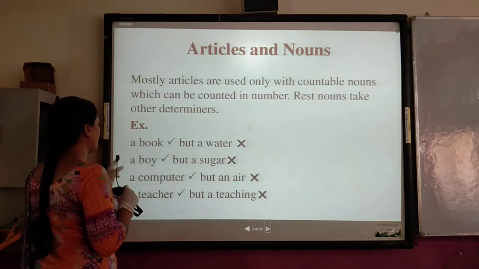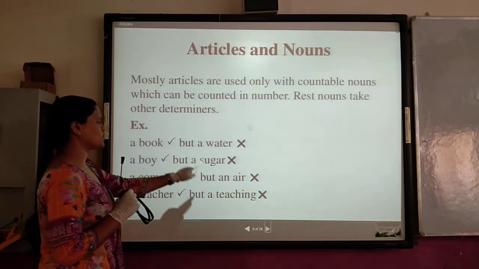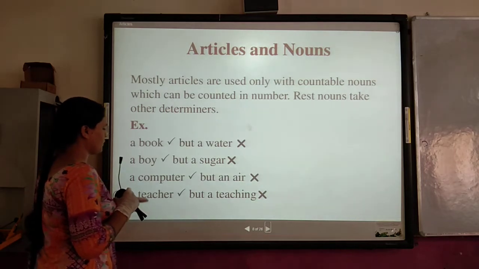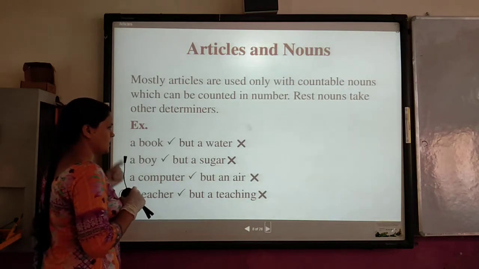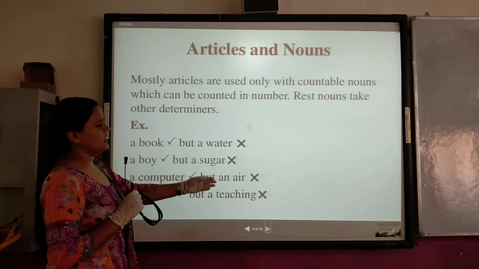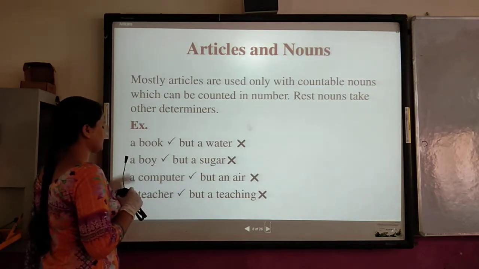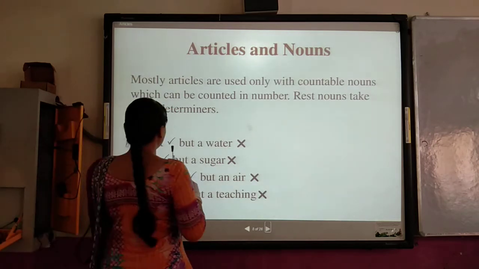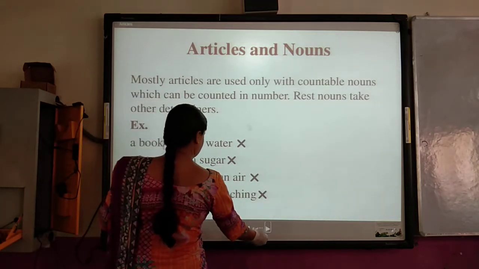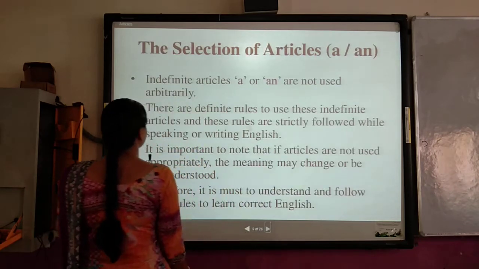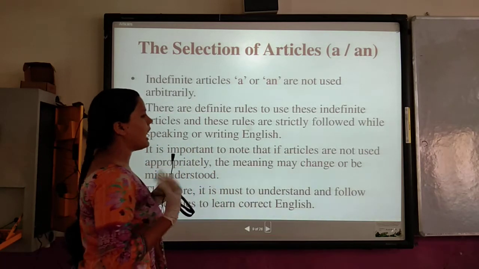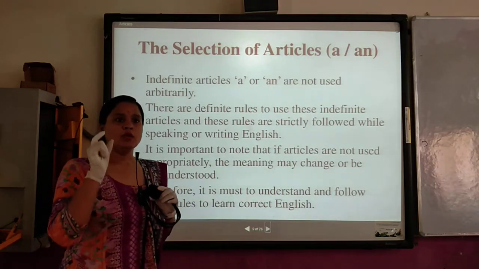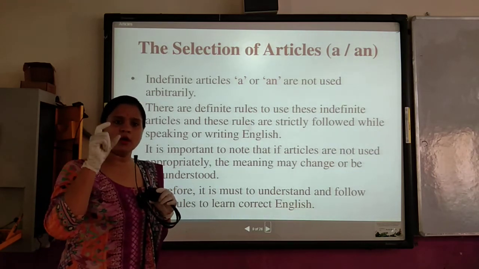In the next example, a boy is written. But for sugar it is wrong. A computer is countable, but air is uncountable. Teacher is countable, but teaching is uncountable. I think you are understanding. Now come to the next: the selection of the articles. How will you select the appropriate article for the individual words?